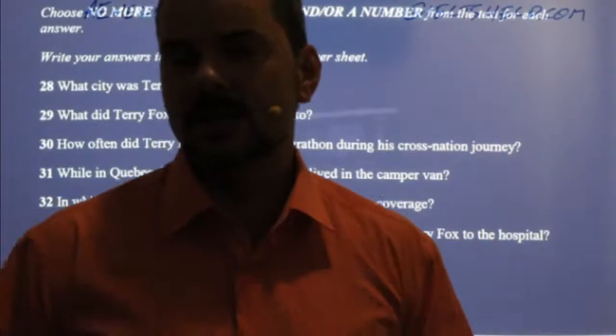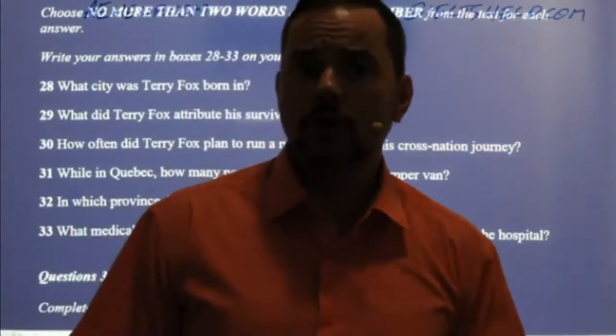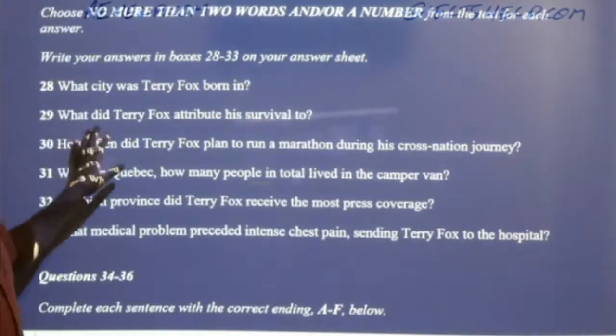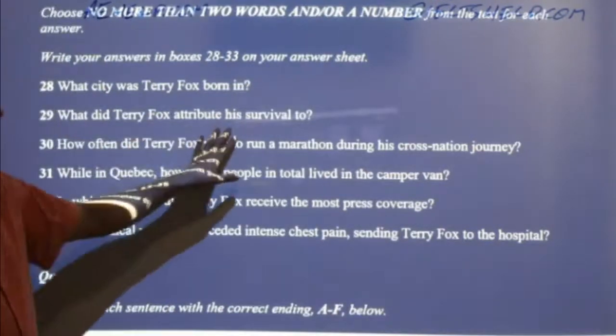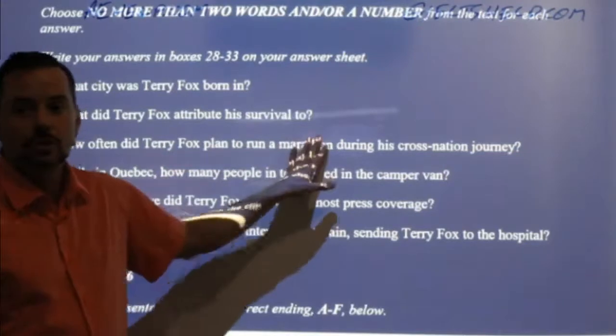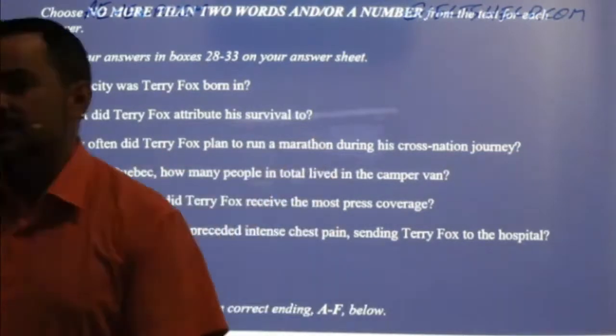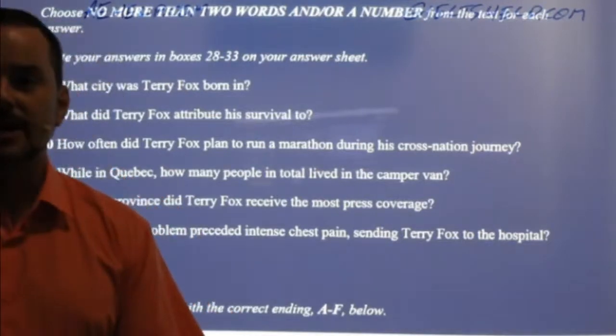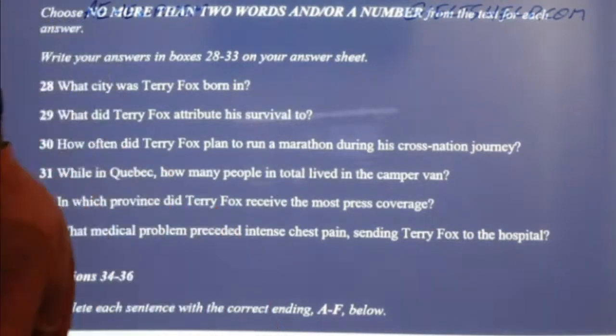Verbatim meaning that it's not going to be word for word in the passage. So again, what did Terry Fox attribute his survival to? Okay, change that into a statement for me. And then I'll let you know if we're kind of on the same page or if we have some different ideas.